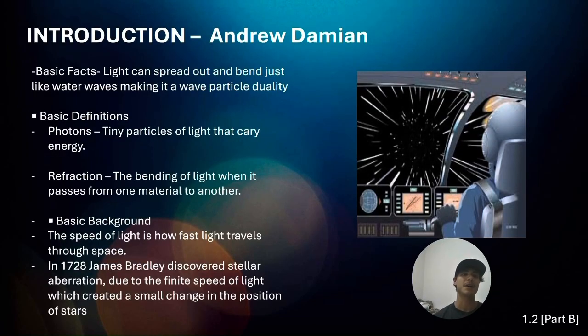Some basic facts are light can spread out and bend just like water waves, making it a wave-particle duality. Some basic definitions related to this are photons, tiny particles of light that carry energy; refraction, the bending of light when it passes from one material to another; and the basic background is the speed of light is how fast light travels through space. In 1728, James Bradley discovered stellar aberration due to the finite speed of light, which created a small change in the position of stars.